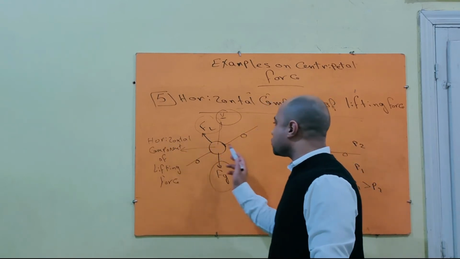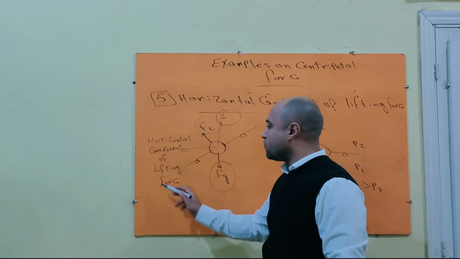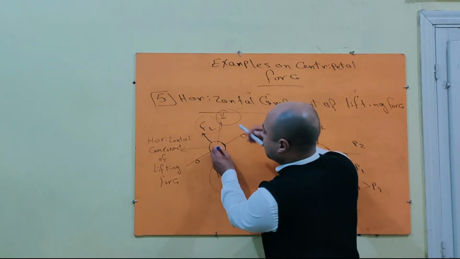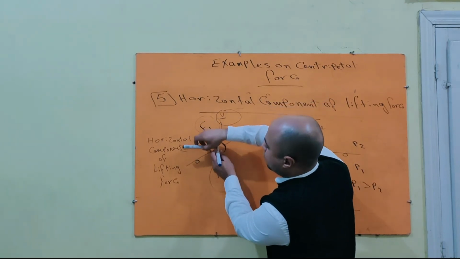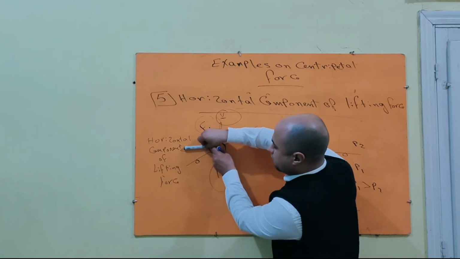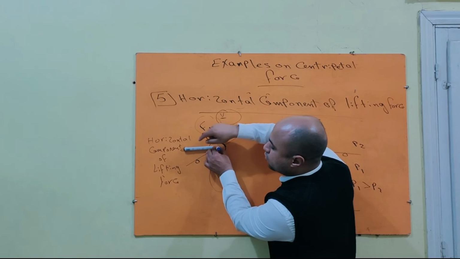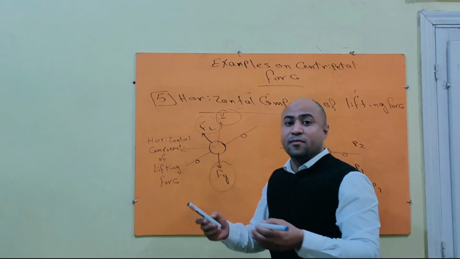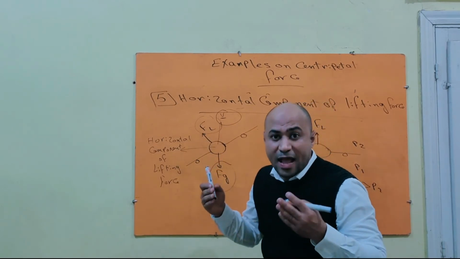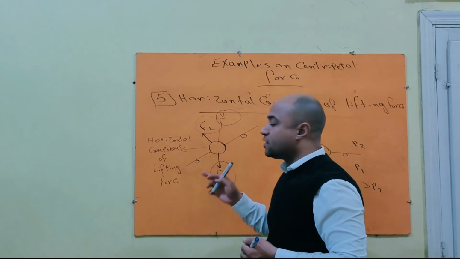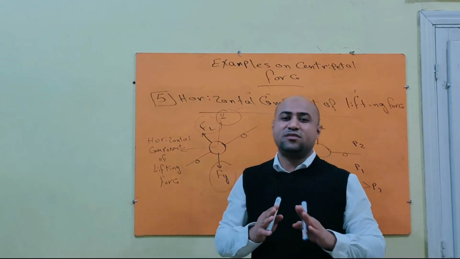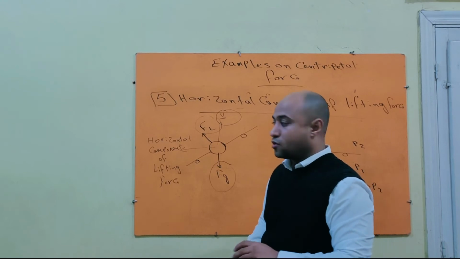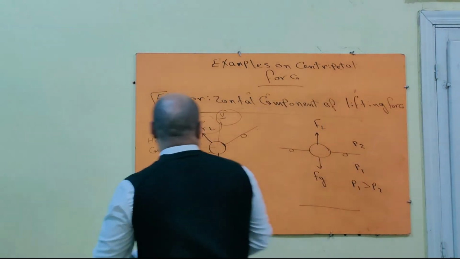But here there is a force in this direction and no force opposing it. So we have the horizontal component of lifting force that acts toward this direction. So the airplane was moving like this, right? Now there is a force in this direction. Can you imagine, everyone? I will draw it like this so that it is perpendicular. So the angle between the direction of movement and this force, which is called the horizontal component of lifting force, is 90 degrees. So this force acts normally to the direction of movement, so it acts as centripetal force. It keeps the airplane moving in a circular path with constant speed and changeable direction. Okay?